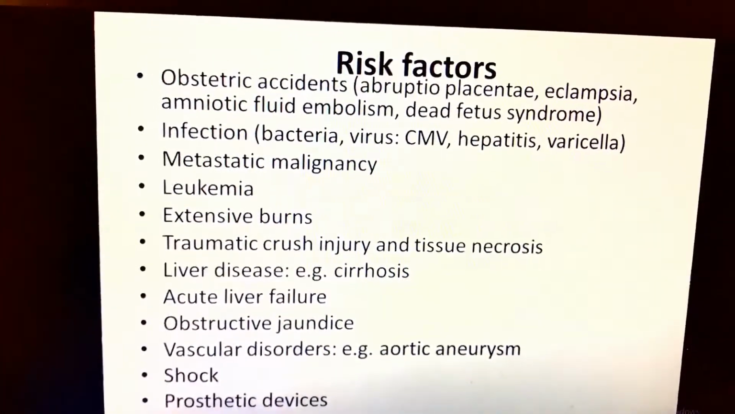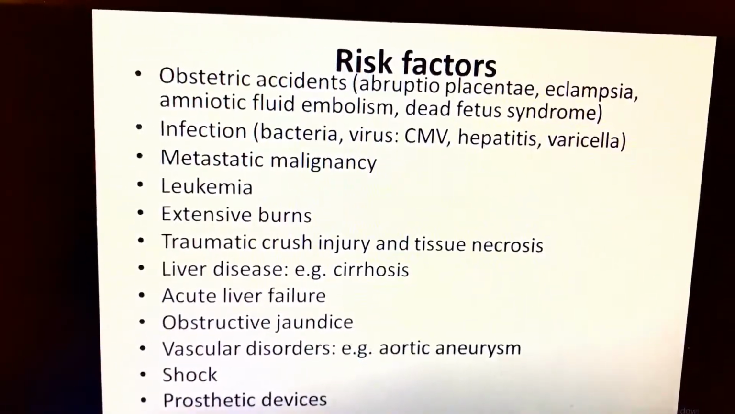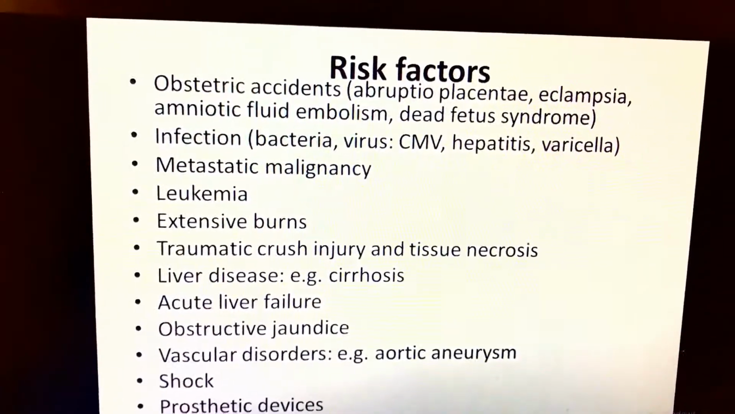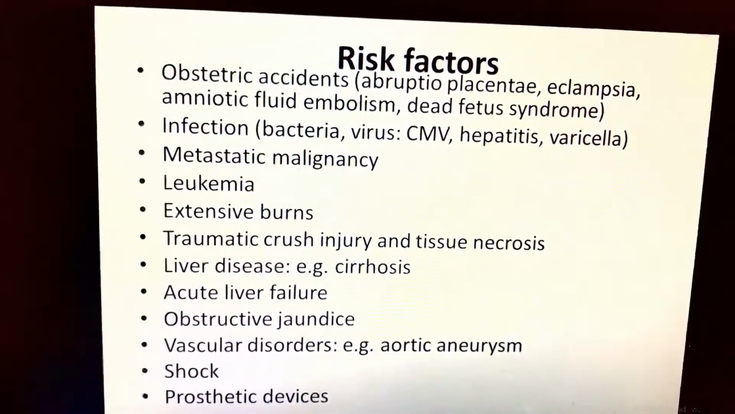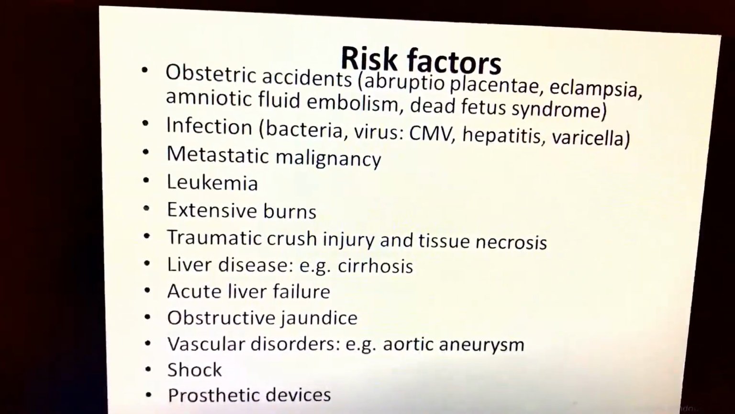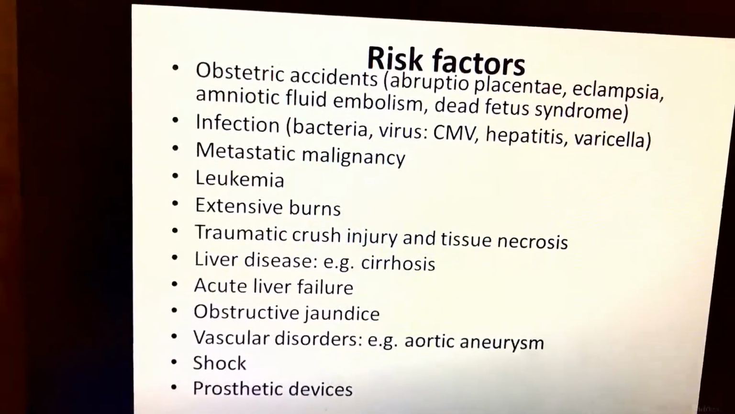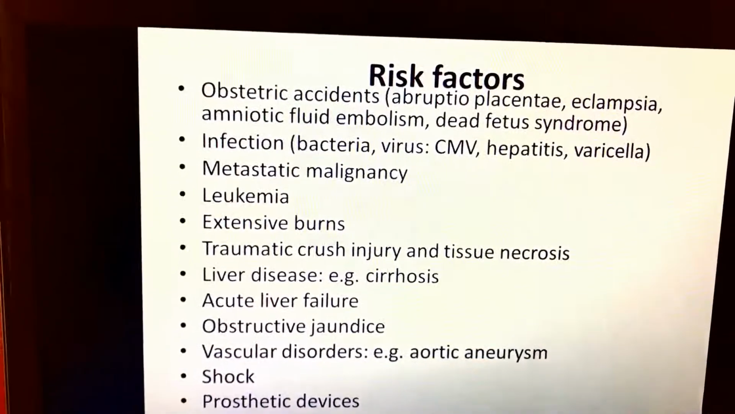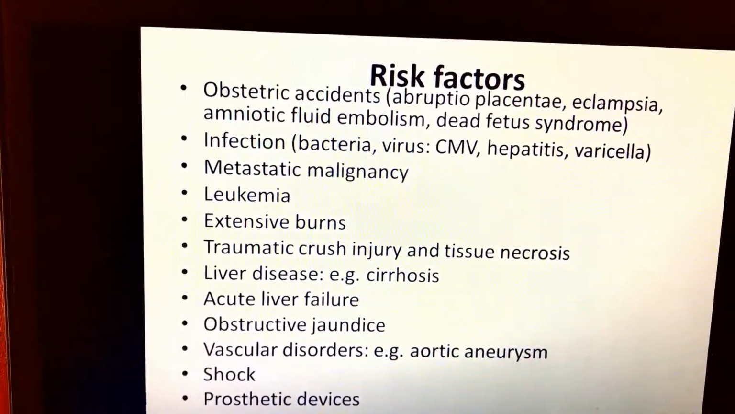The risk factors are obstetric accident, abortion, placenta, eclampsia, amniotic fluid embolism, the fetal syndrome. Infection also, metastatic malignancy, leukemia, excessive burns, traumatic crush injury, and tissue necrosis. You can see here, excessive burns can cause multiple coagulations. And when you have an accident, you can have many more clots.